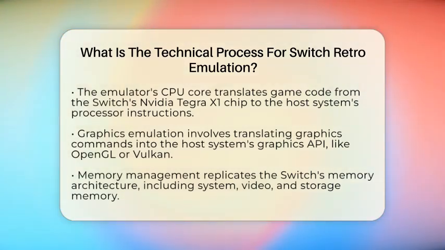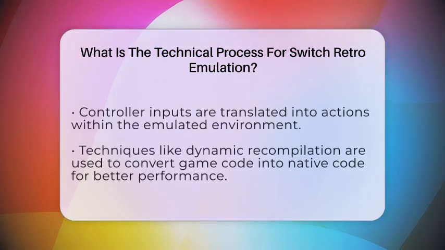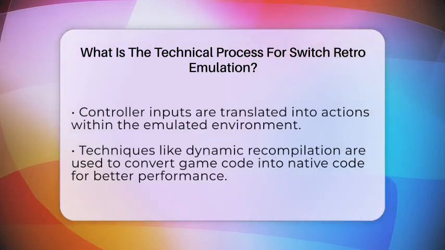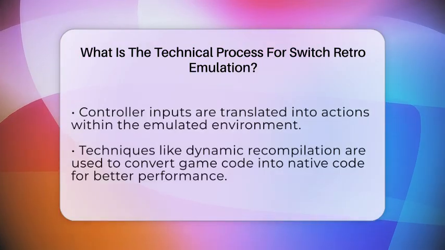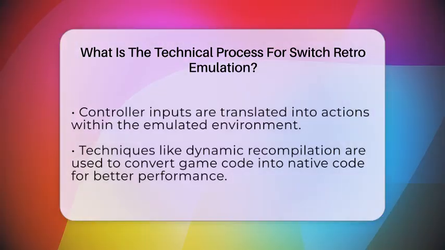Graphics emulation is particularly intricate. The emulator must replicate the graphics pipeline, including rendering techniques, shader processing, and frame buffering. This often involves translating graphics commands from the Switch's graphics API into the host system's graphics API, such as translating Nvidia's proprietary commands into OpenGL or Vulkan calls. This process ensures that visual output remains faithful to the original experience.